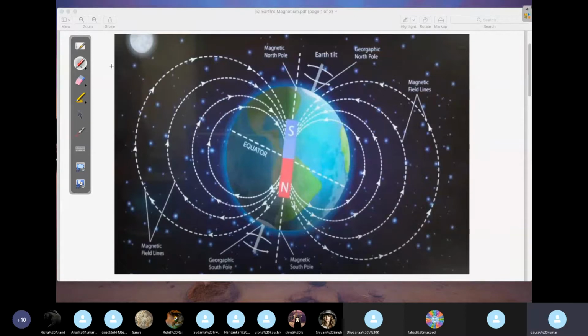Now, the behavior of Earth's magnetic field can be explained by assuming that there is a presence of a bar magnet placed well inside the Earth, like this. You can see it's a bar magnet placed well inside the Earth's surface.